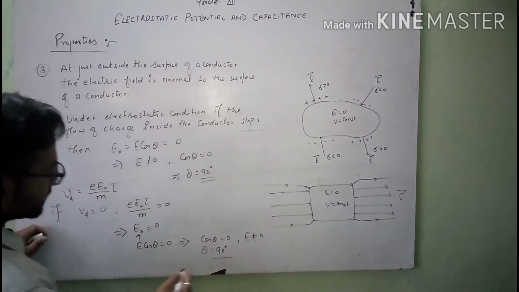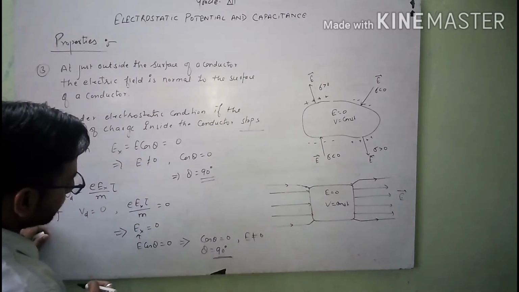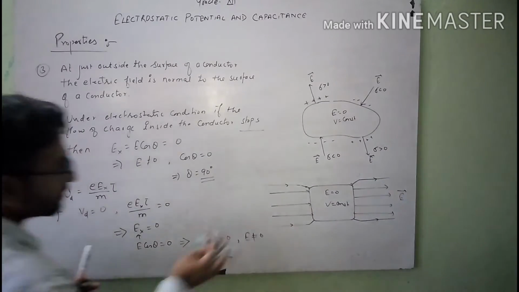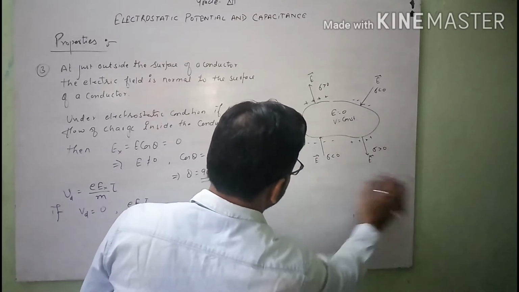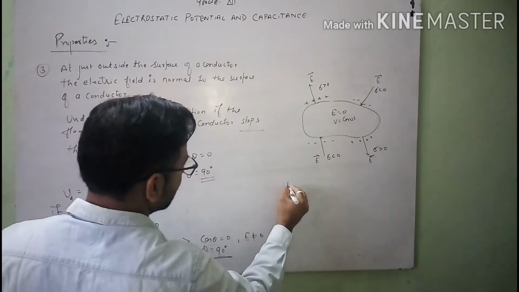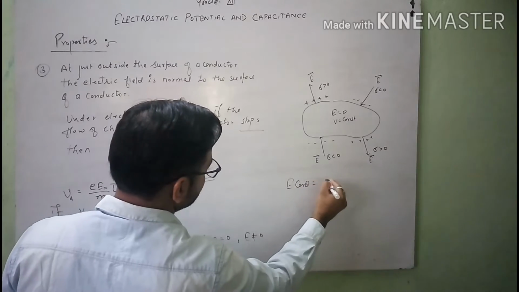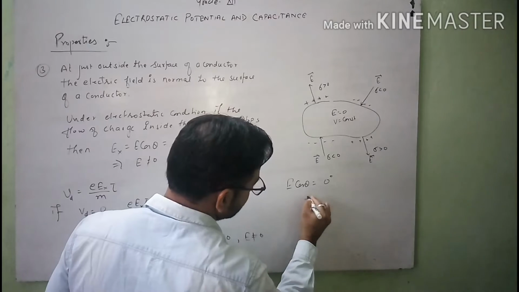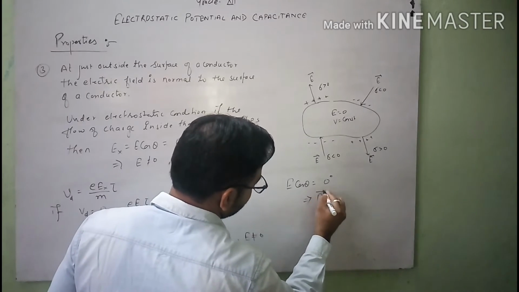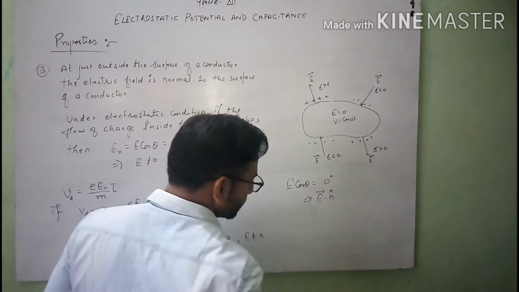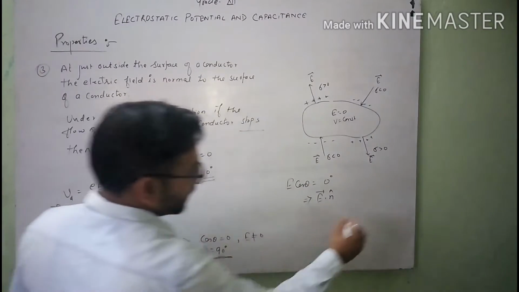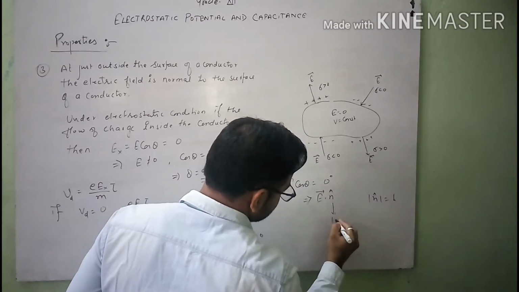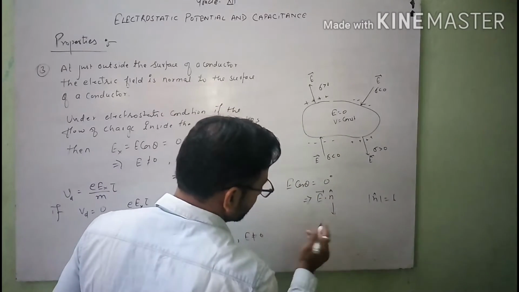So from this relation, students, see one thing, when we write E cos theta equals 0, in which theta equals 90, E cos theta can be written as E vector dot n cap vector also, because the mod of the unit vector is equal to 1, so I can write this if we want to write in dot product way.